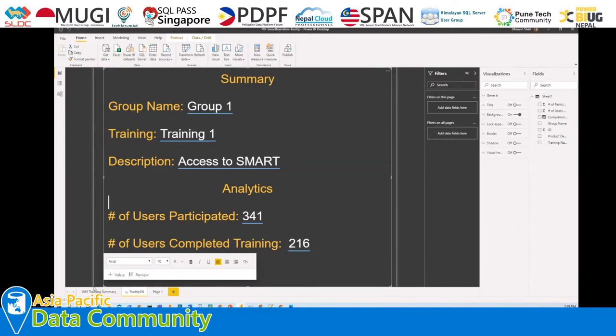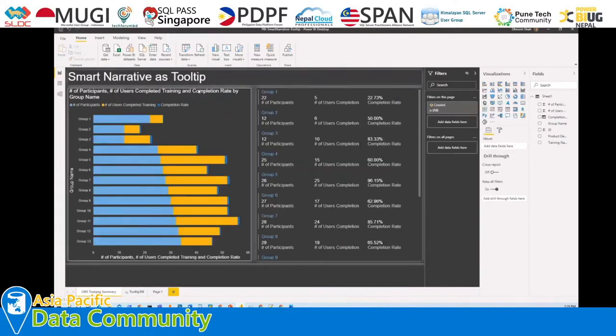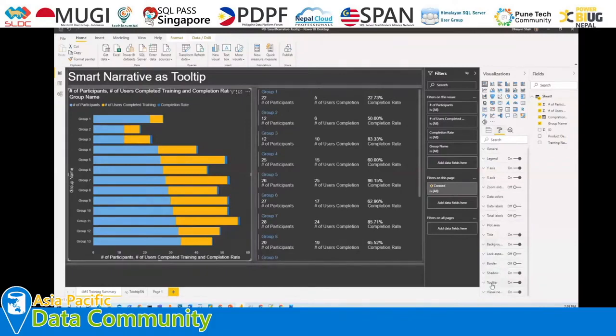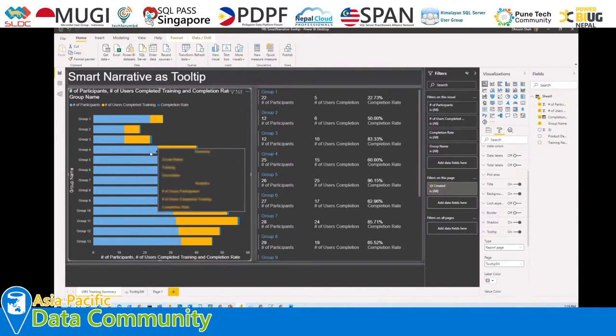And after that, what we need to do is set that particular visualization on this particular chart. So we just need to go to the settings, and after that go to the tooltip section and select report page tooltip, and then select the page name that we just created, and that is how that tooltip will be available for us.